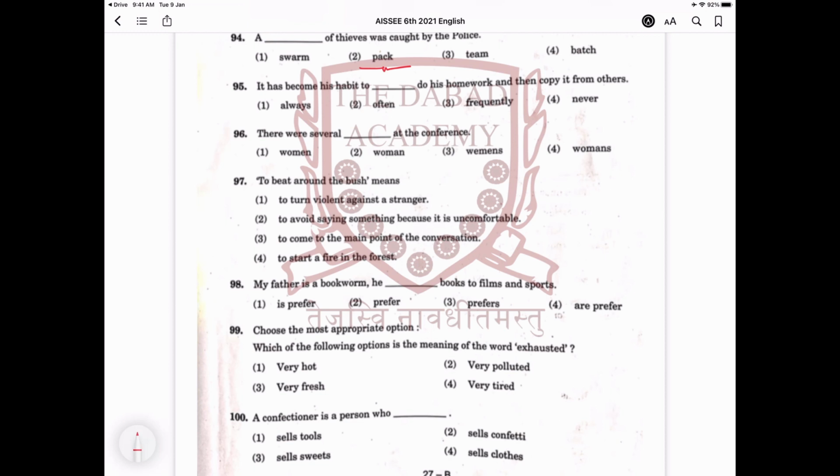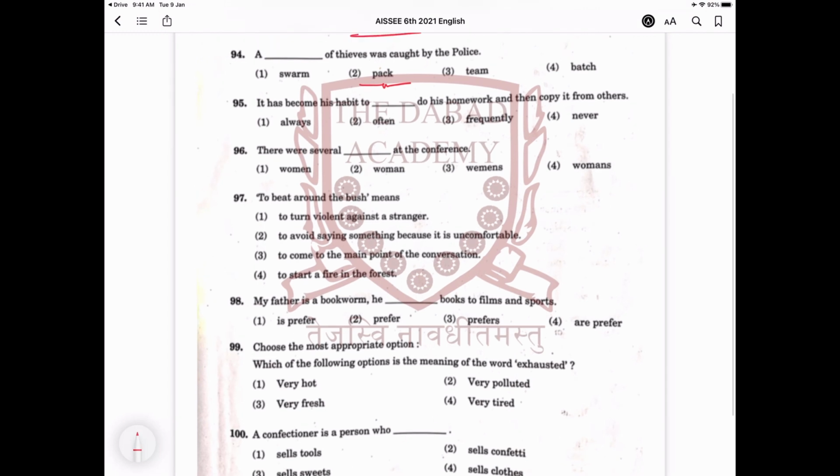In question number 95, it has become his habit to dash do his homework and then copy it from others. So it means never. He never completes his homework, and he has this habit. In question number 96, there were several dash at the conference.